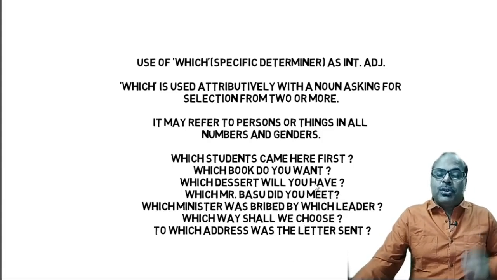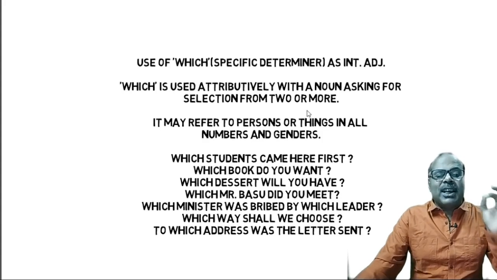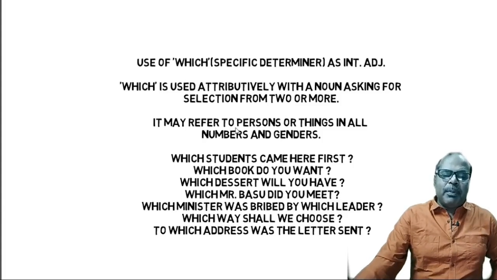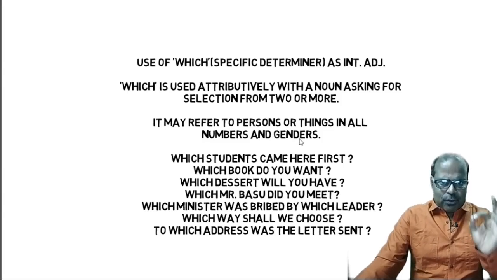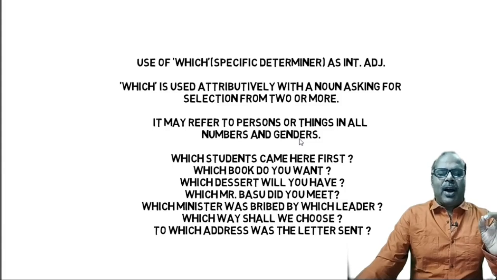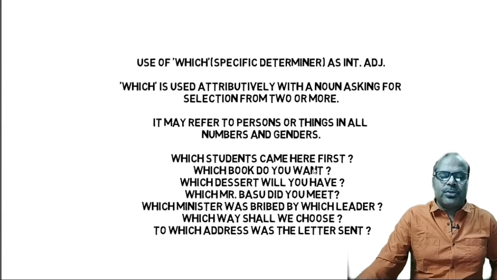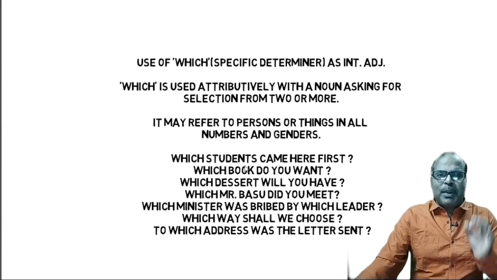Which is used attributively with a noun asking for selection from 2 or more. It may refer to persons or things in all numbers and genders. Like what, in the case of what also, we can find that what may refer to persons or things in all numbers and genders. Now let us see some examples. Which students came here first? So specific students, I want to know about them. Which book do you want?